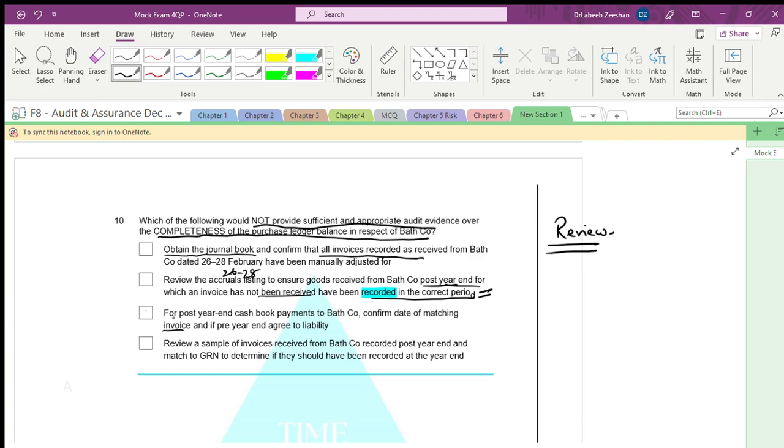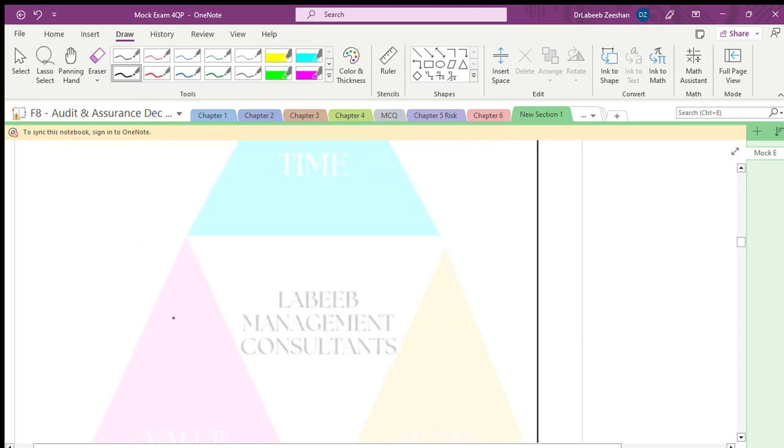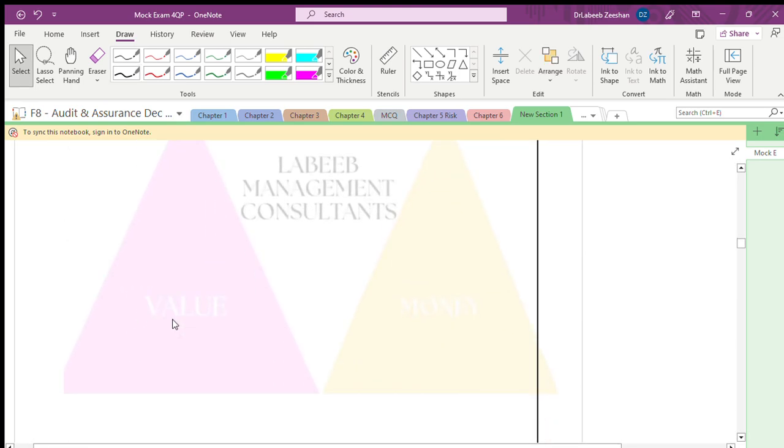And this is also not. It is not working. Is it? This also we have to review. Review a sample of invoices from batch recorded post year end and match the goods received note if they have been recorded. See, they are saying that the invoice has not been received and been recorded in the correct period. Fine. In the correct period. The answer is this one. They have not recorded in the correct period as such.